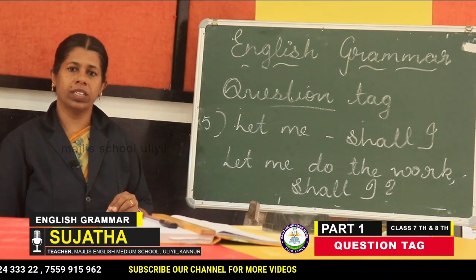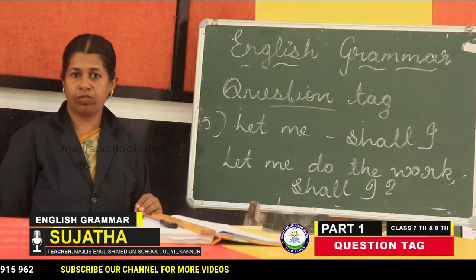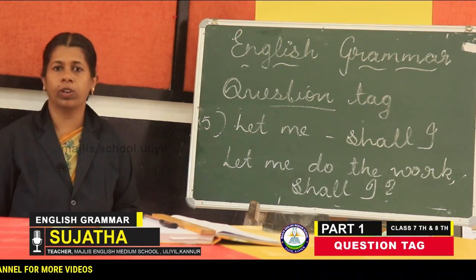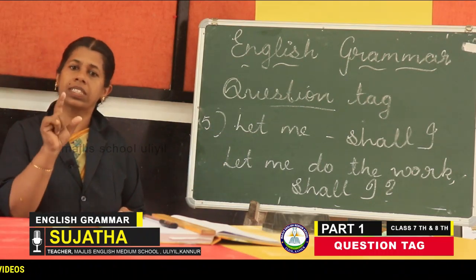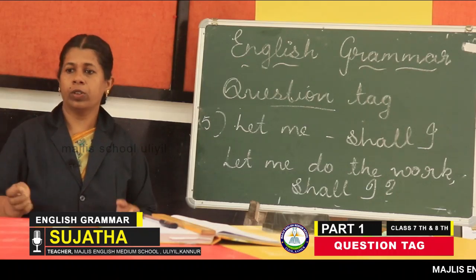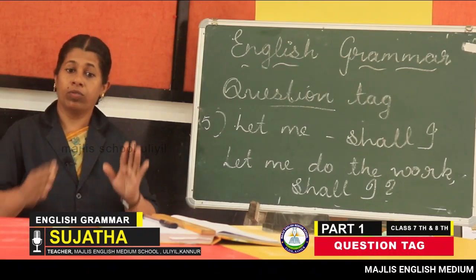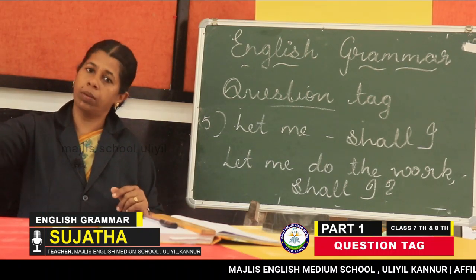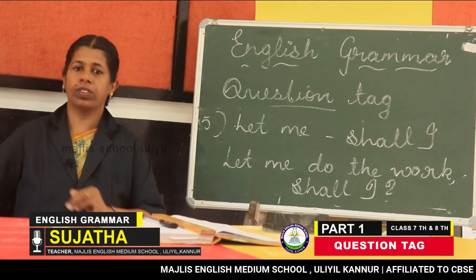Only this much is about the tag form, and sometimes you will be confused by not seeing the auxiliary. I have already told you to just think about the subject and auxiliary. Neglect the verb and all. If the auxiliary is there, don't think about the remaining part of the sentence.